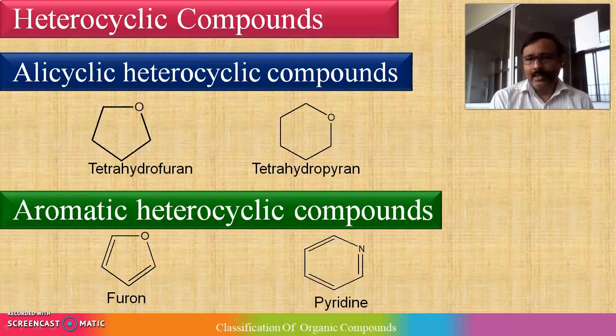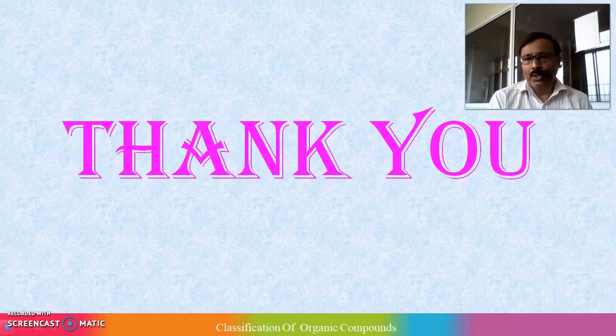In alicyclic, tetrahydropyran, a 6-membered ring containing oxygen. Here a 6-membered ring containing nitrogen, so it becomes pyridine, right. So this is all about heterocyclic compounds, and this is all about the classification of organic compounds. I hope you understood all about this classification. So thank you for watching this video.